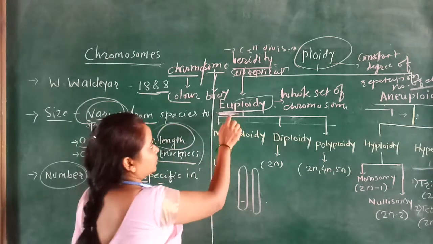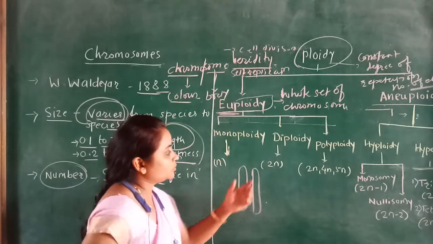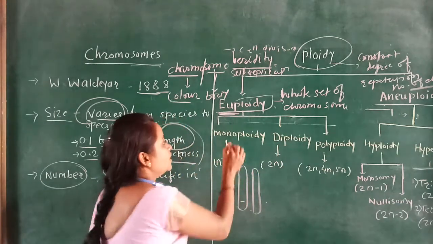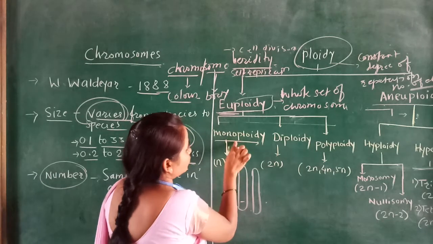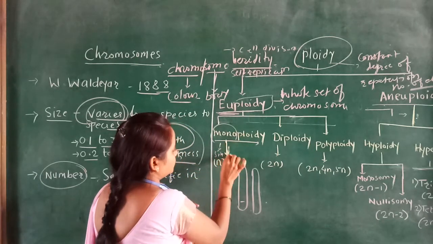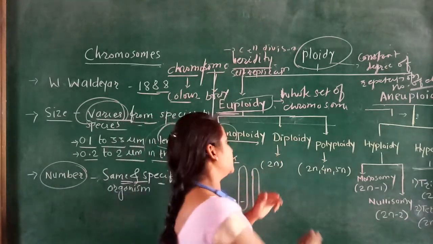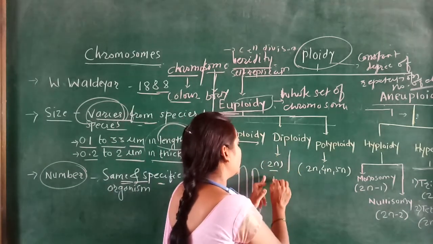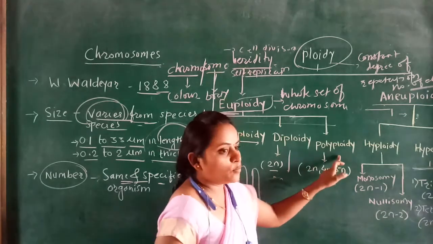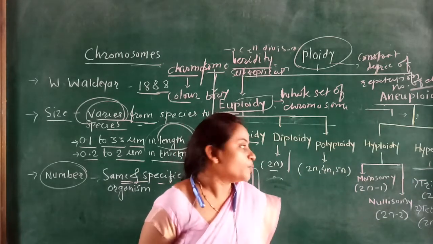Another important thing, euploidy is divided into three different types. One type is called monoploidy. Mono means what? Single. Diploidy, that is 2n or double, meaning two numbers. Then polyploidy means more than two numbers, that is polyploidy.